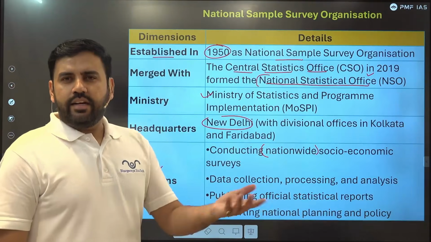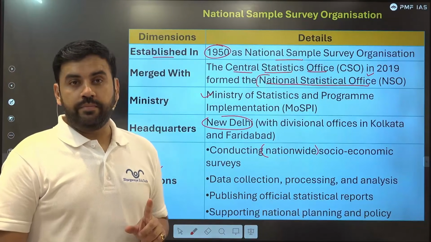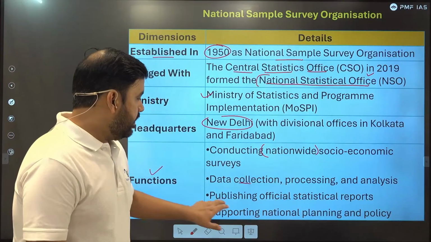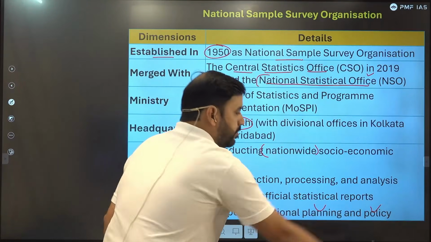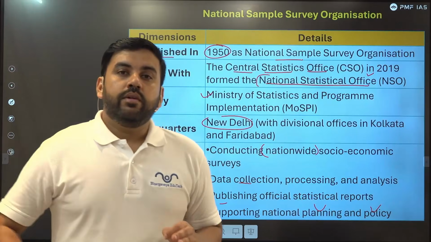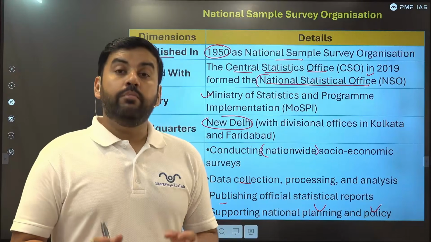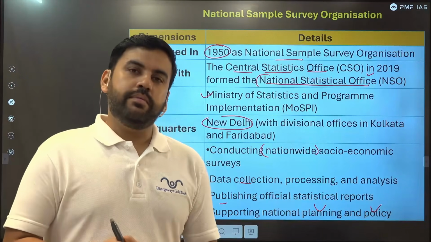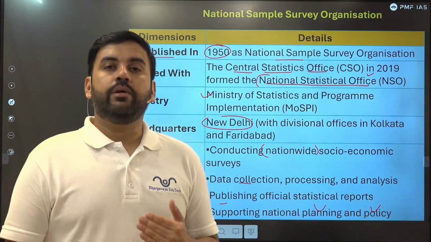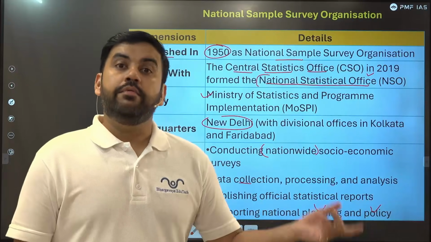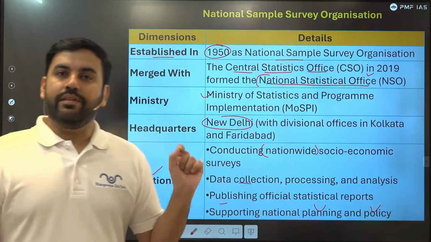States, yes, they conduct state level surveys, but their main target is the nation level. Data collection, processing, analyzing, publishing official statistics reports, and supporting national planning and policy. Planning and policy lie on the foundation of reliable, authentic data and the most accurate data possible. Although samples have their own issues, sample surveys should still be conducted because they help us plan the future and evaluate our policies. Are we doing something right or not? So NSO helps in that.